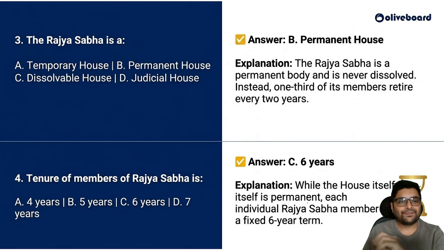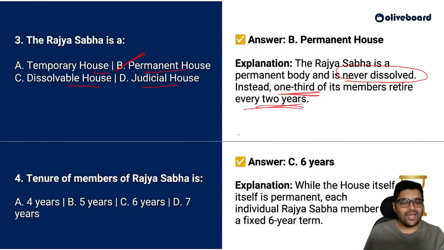Let us go ahead. The Rajya Sabha is a temporary house, permanent house, dissolved house, or a judicial house. What do you think? Obviously, the Rajya Sabha is a permanent house and is never dissolved. Instead, one third of the members will retire every 2 years. Okay. Tenure of members of Rajya Sabha is 6 years. While the house itself is permanent, each individual Rajya Sabha member serves a 6-year term.